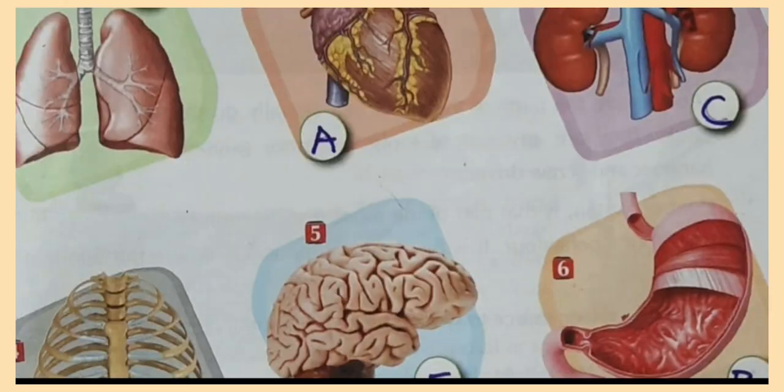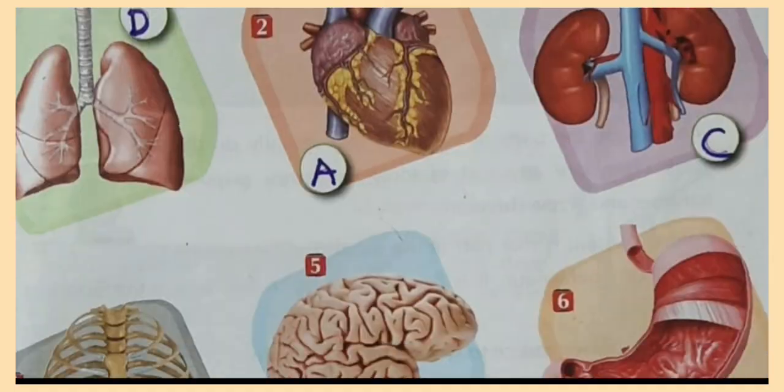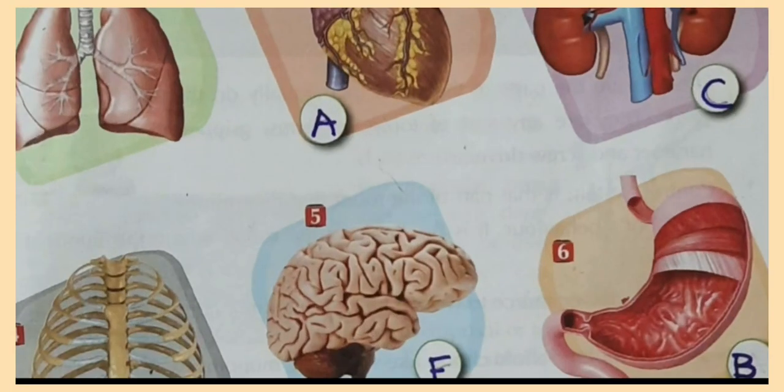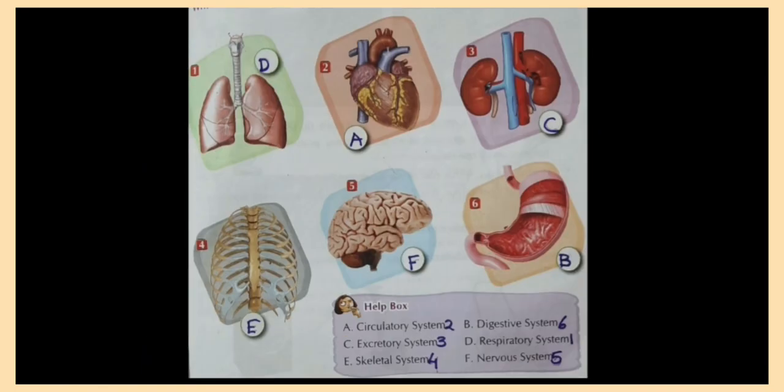So here you only have to name them and write alphabets according to the help box, and just complete the chapter in your textbook. No need to write anything in your notebook. I hope you got brief knowledge about different systems of the body, and in detail you will study in science in the 4th or 5th standard. Okay, thank you.